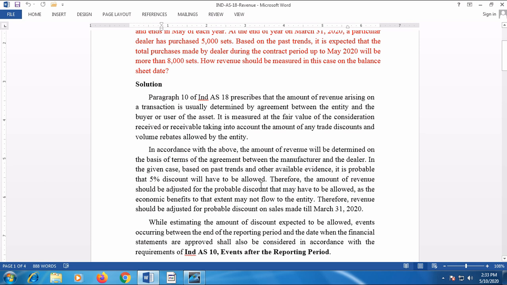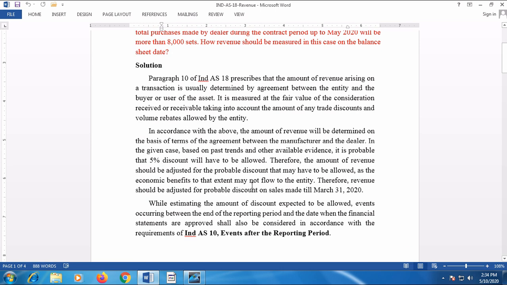As per the past experience, that dealer takes more than 8,000 units, and hence, though initially he has taken 5,000 sets, discount has to be allowed because there is probability of selling more than 8,000 units by that dealer. Therefore, the amount of sale revenue should be adjusted for the probable discount that may have to be allowed, as the economic benefit to that extent may not flow to the entity.